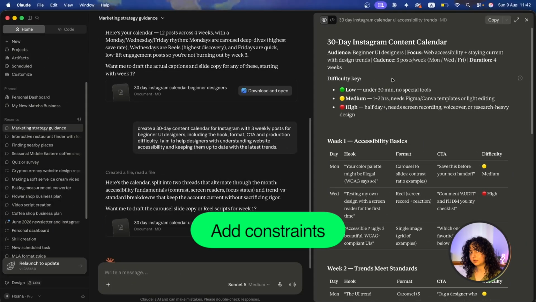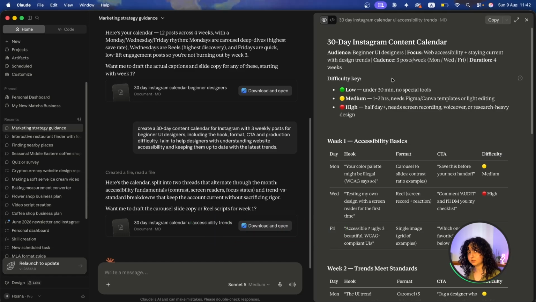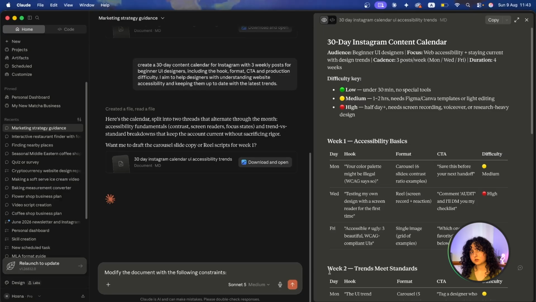The third thing you could do is add constraints to help Claude avoid certain things in the final output. So a few examples for constraints could be tools that Claude cannot use, certain websites that you don't want it to research from, reading level, maybe some information that you don't want Claude to mention, output format, budget, and any other information that you want Claude to steer clear from.